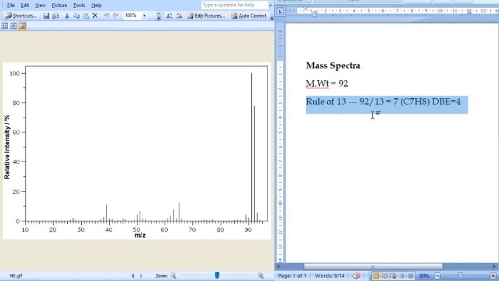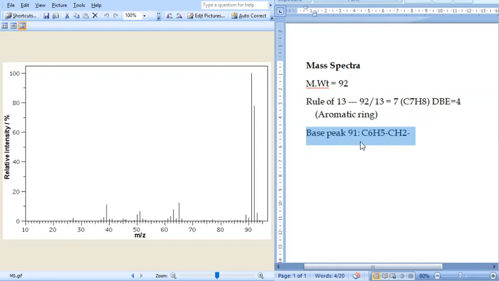If you apply the rule of 13, that comes around 7 with a fraction, and therefore we shall take C7H7. That fraction can be added to one hydrogen, that is C7H8. If you apply the double bond equivalent calculation, that will be equal to 4. That says it may be an aromatic ring. No other prominent peak, and therefore let us see another thing, the base peak.